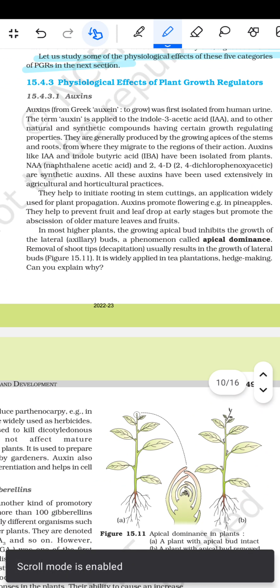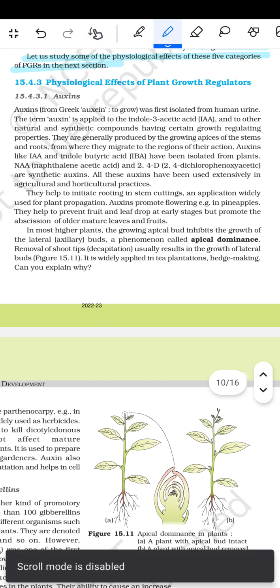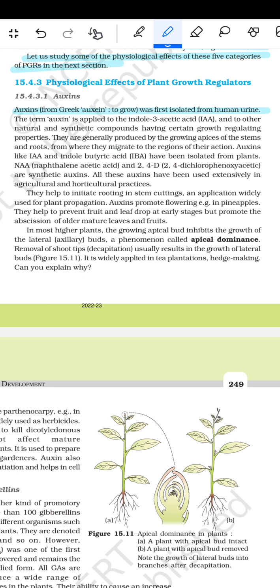Next comes the physiological effects of plant growth regulators, starting with auxins. The word auxin is from the Greek word auxein, meaning to grow, and auxins were first isolated from human urine. The term auxin is applied to indole-3-acetic acid and to other natural and synthetic compounds having certain growth regulatory properties.